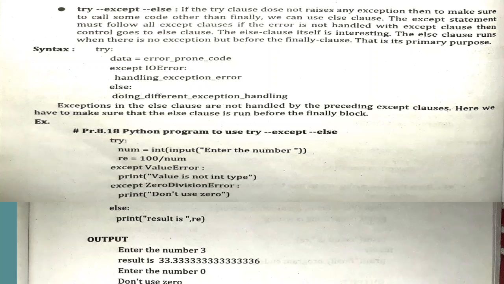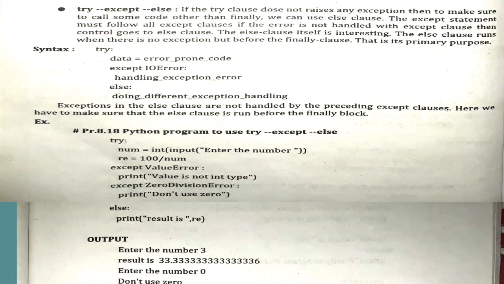Now in the try block, we are not having any error, because of which our code will directly jump to the else part. In the else part, what is written? Result is, and the value of the RE variable, that is 33.333, will get displayed. So this is the positive output which we have checked.